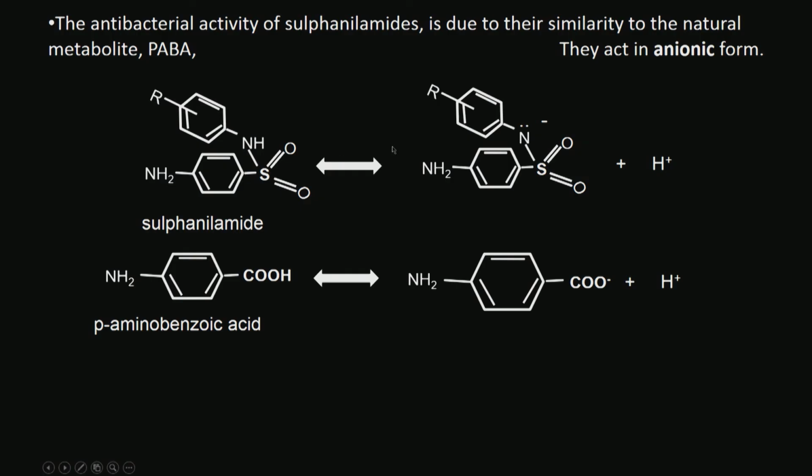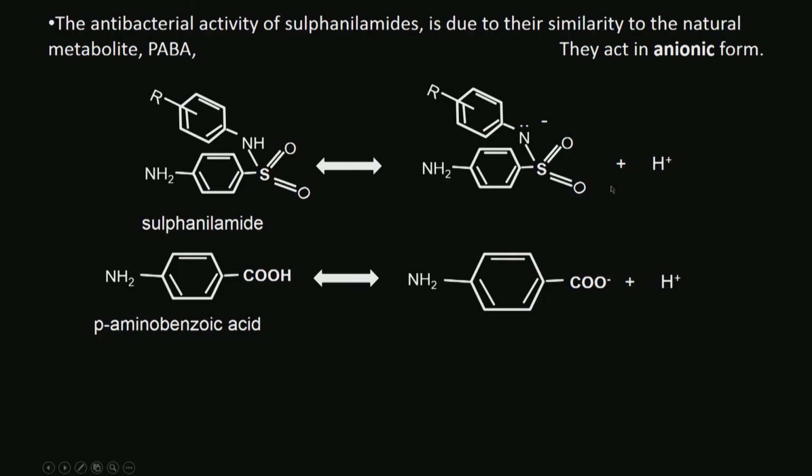Okay. Why do they act? They look like the para-aminobenzoic acid, which is the natural substrate for the bacteria. So this sulfa drug goes and binds in a competitive fashion and does not permit the substrate, the food for the bacteria, to bind, so the bacteria dies. Okay.